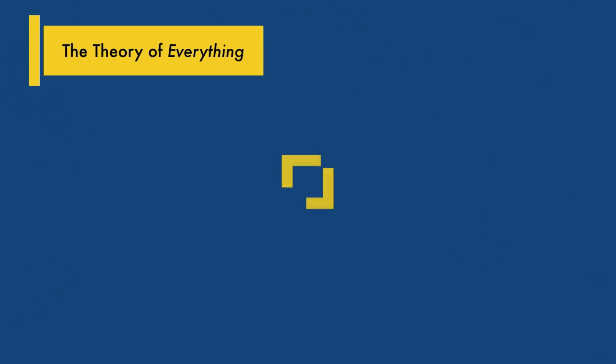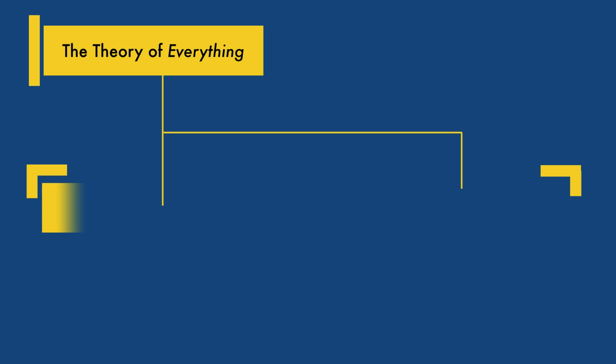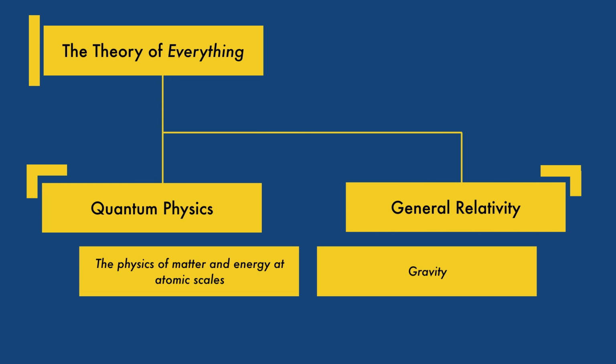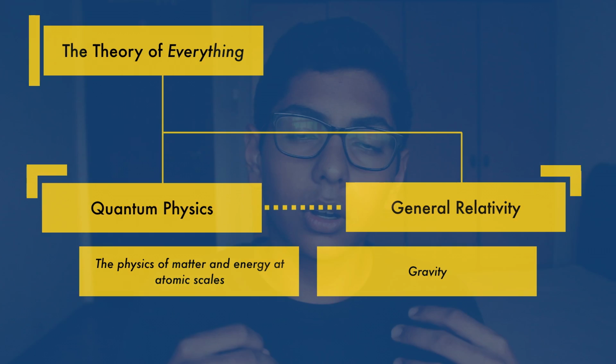So string theory, according to many scientists, is the strongest candidate for the theory of everything. This is a theory that would unite quantum physics, or the physics of matter and energy at atomic scales, and general relativity, or gravity. In order to do this, you would have to come up with a single theory that could unite all the fundamental forces of nature.